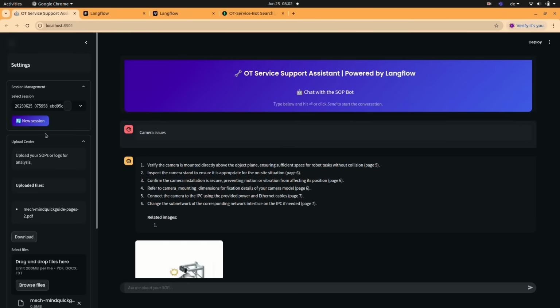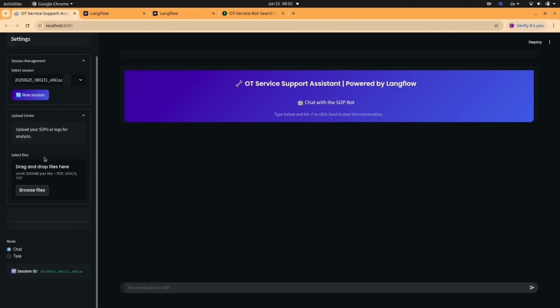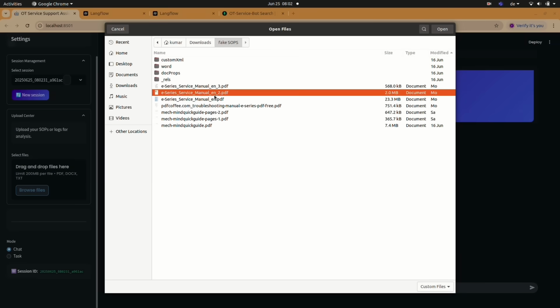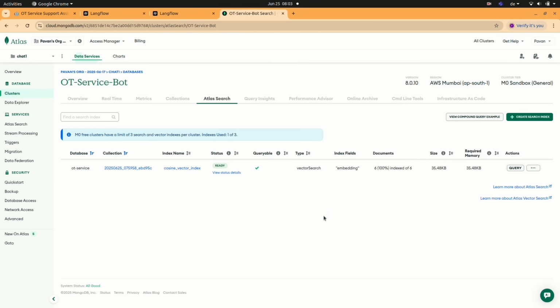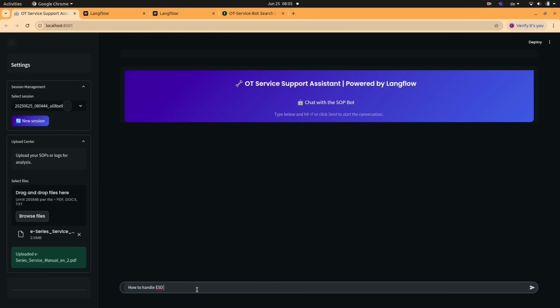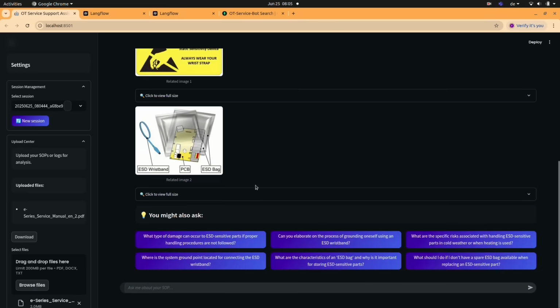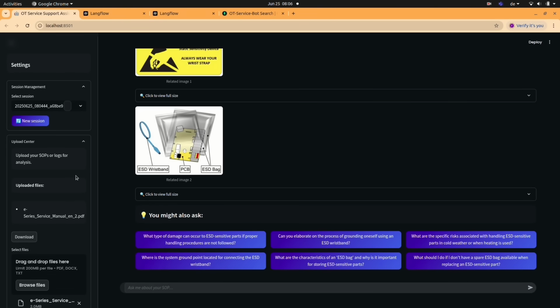With the help of session management, we are able to create new sessions and store the history of the previous sessions. Now we are creating a new session and uploading a new SOP file. Once the upload process completes, the same process is repeated. With the new session ID, a new vector index is created with a new collection. We can continue this process by asking more questions to the chatbot, and we get more contextual answers from the RAG. Alright guys, that's about it.